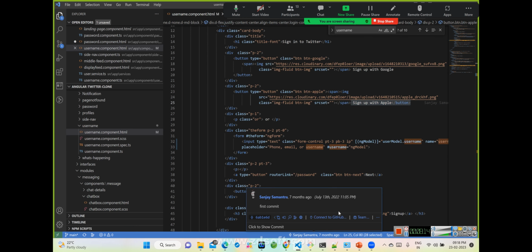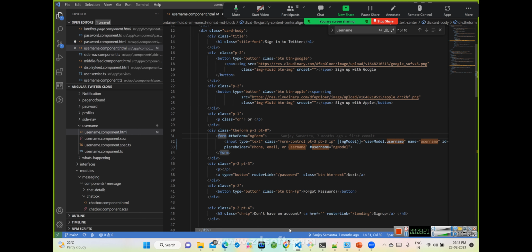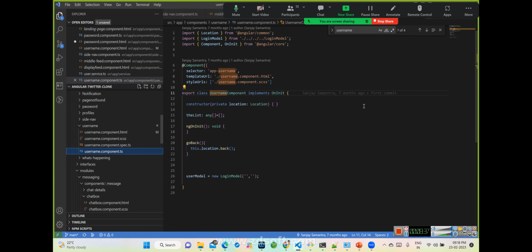At the same time, we can see a form. Like we have learned in Angular, template driven forms and reactive forms. Generally, when there are lots of HTML elements, we use the template driven form, a simple login form. No need to do extensive TS operations, so no need for reactive forms. Let's see the TS file also, what is written.